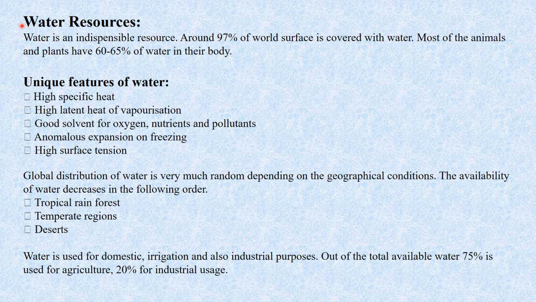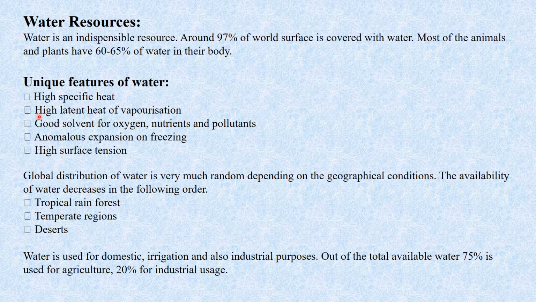The next resource is the water resource. So the next natural resource is water. Water is an indispensable resource. As we have already studied in our first chapter, around 97% of the world's surface is covered with water, and most animals and plants have 60 to 65% water in their body.